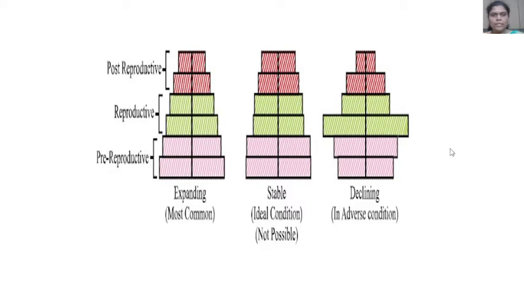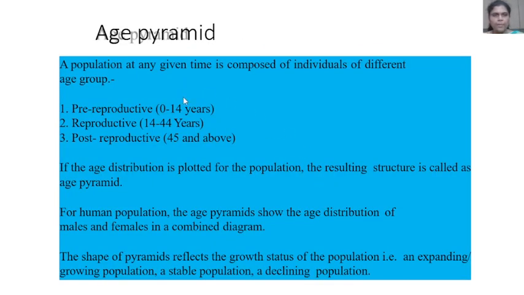Here, look at this picture. This is an age pyramid. Then we have to study the age pyramid. A population at any given time is composed of individuals of different age groups.